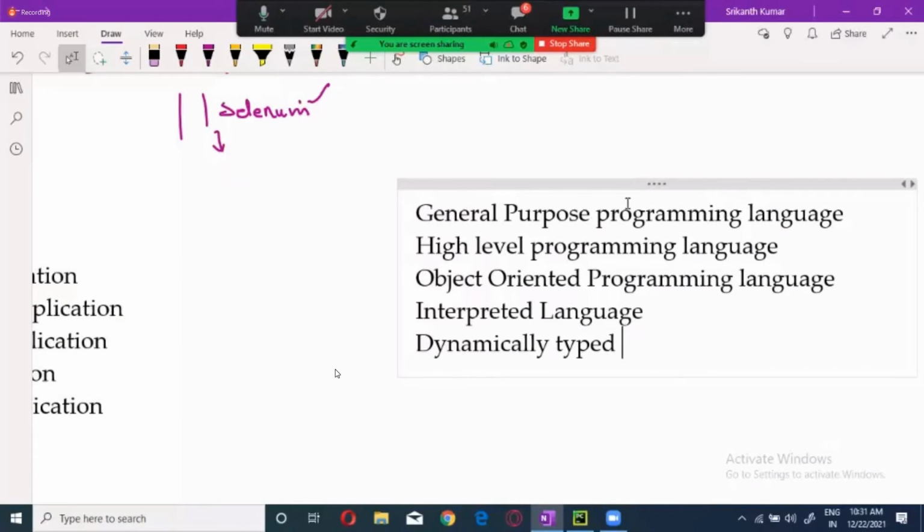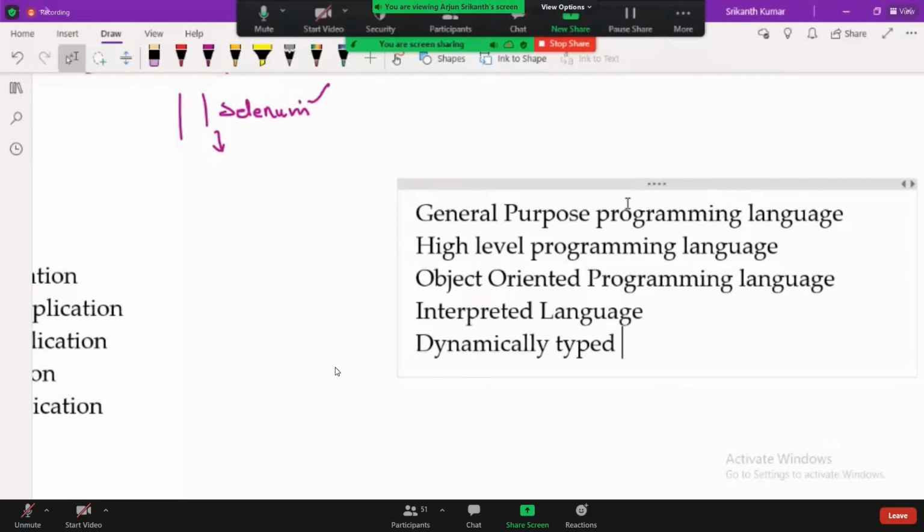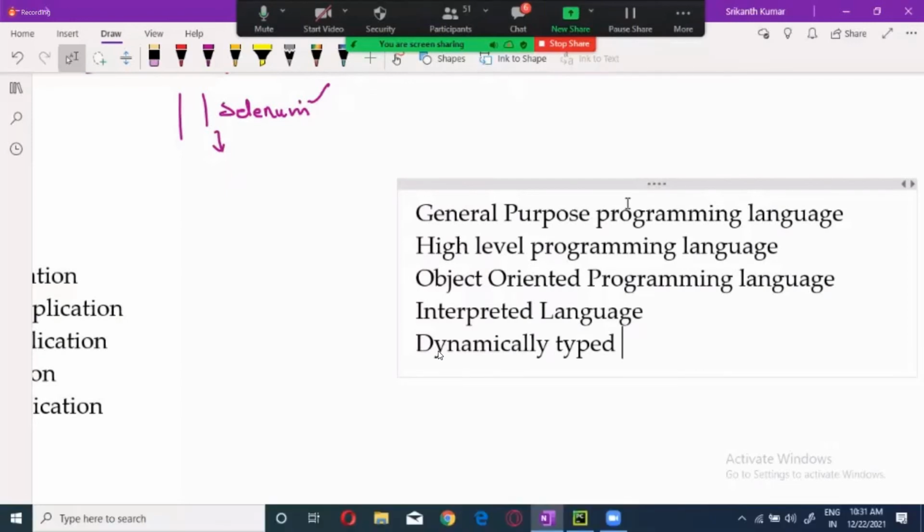OOPS is a paradigm. The term is called paradigm. Paradigm means the style of writing the code. Okay, so OOPS is a paradigm, guys. What does paradigm mean? Style of writing the code is called a paradigm.